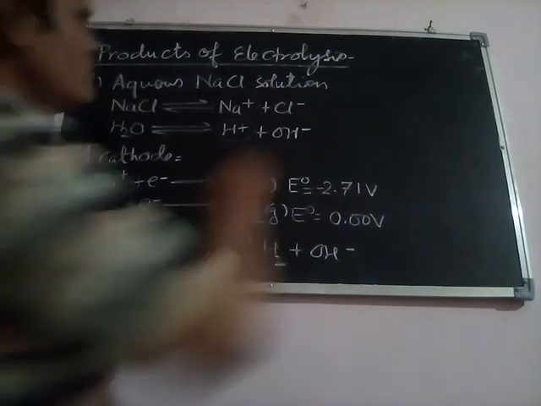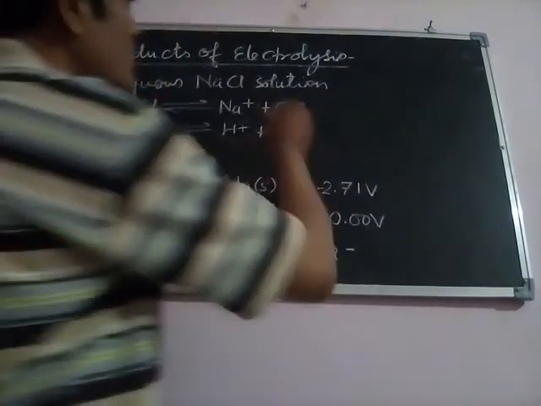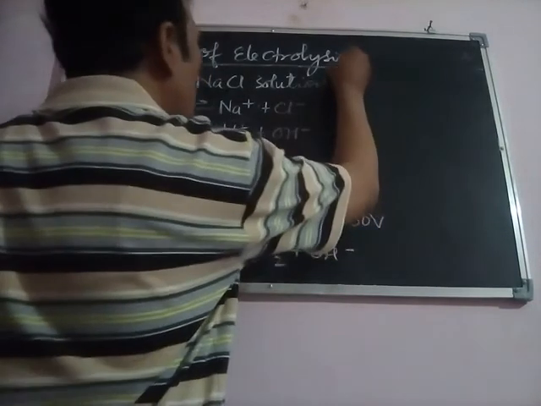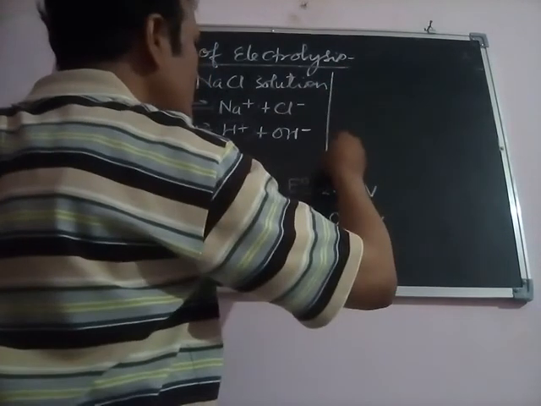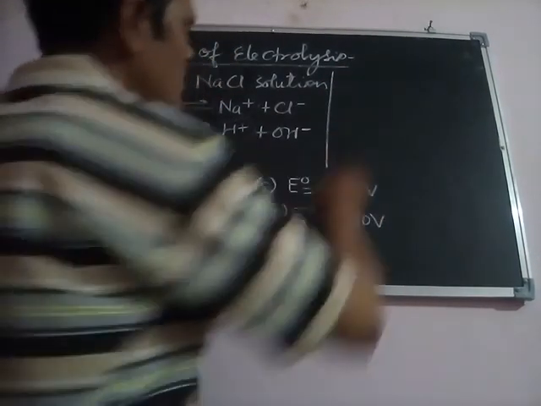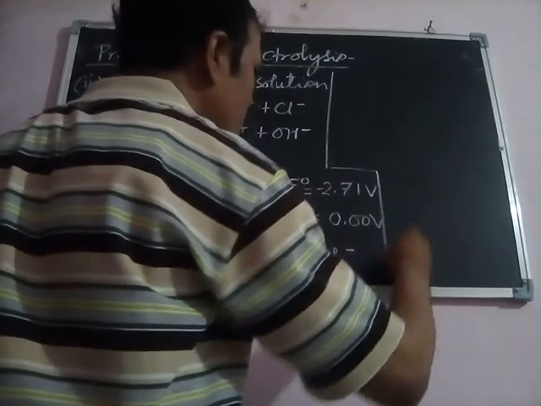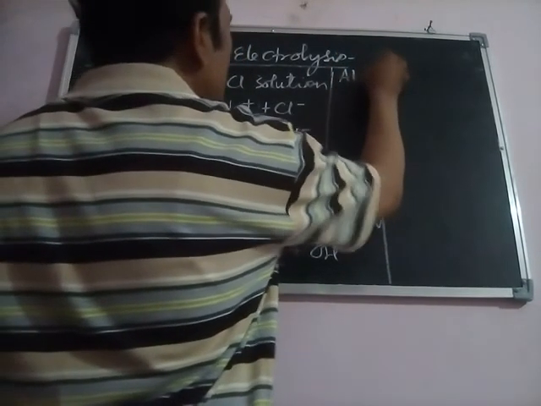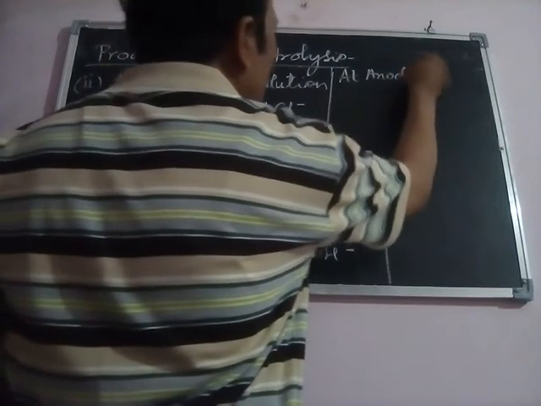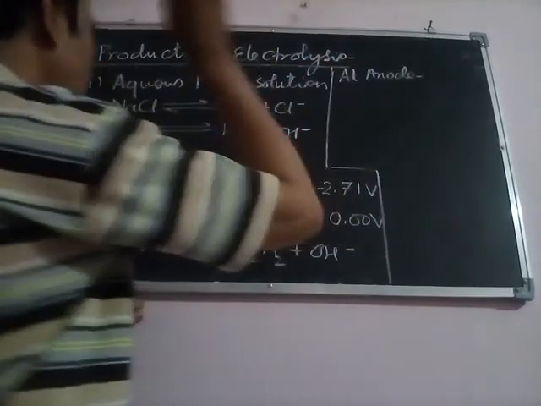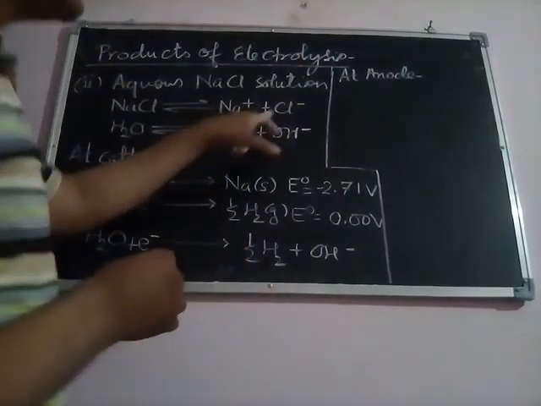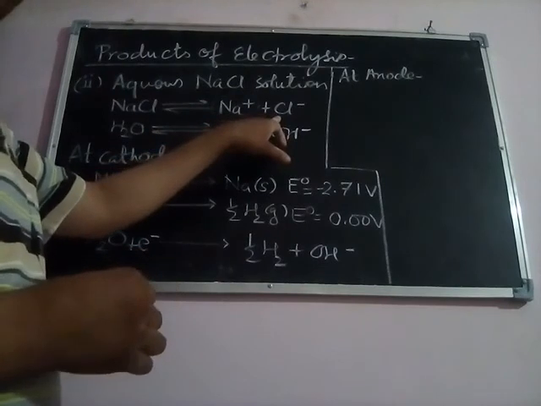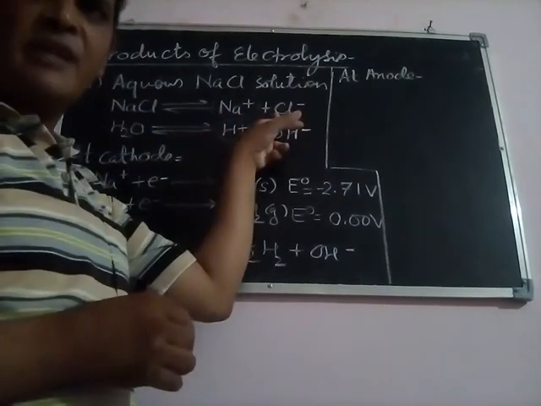Now we will see what kind of reaction will take place at our anode. Here we are looking at the reaction which will take place at anode. At anode, we will find which ions will oxidize. As we all know very well, at anode the oxidation reaction will take place.